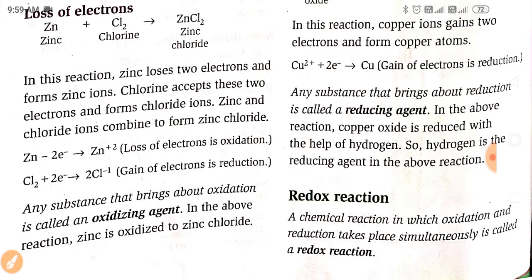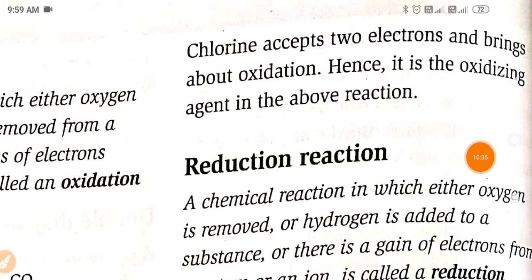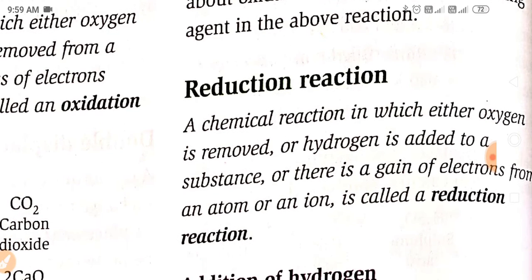Any substance that brings about oxidation is called an oxidizing agent. So any substance which brings about oxidation is called an oxidant agent. In the above reaction, zinc is oxidized to zinc chloride. Chlorine accepts two electrons and brings about oxidation, hence it is the oxidizing agent in the above reaction.